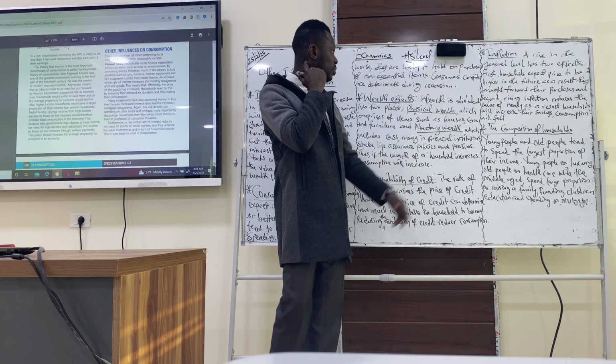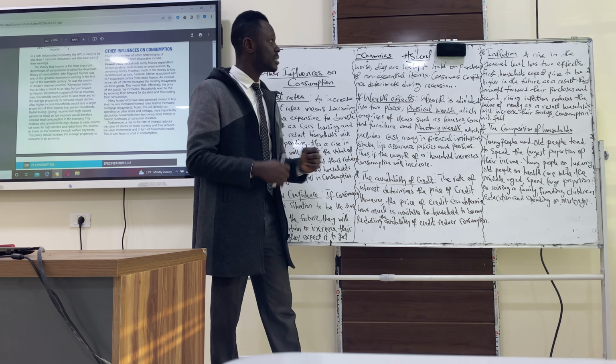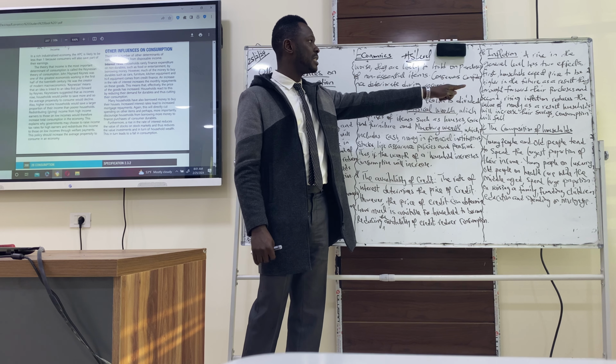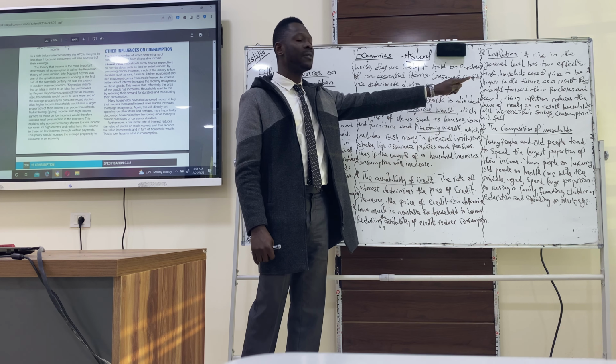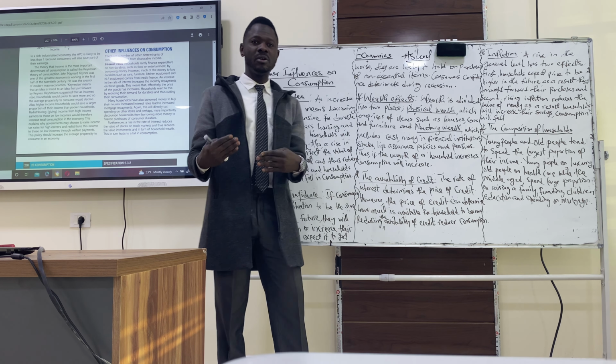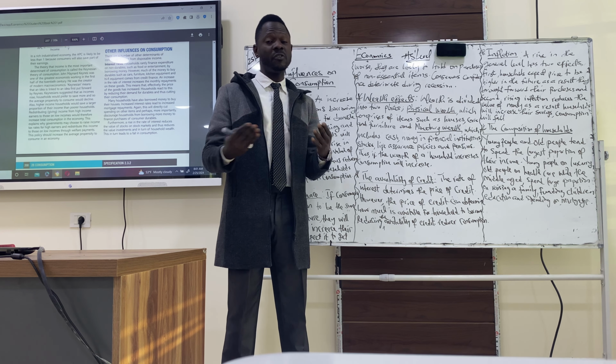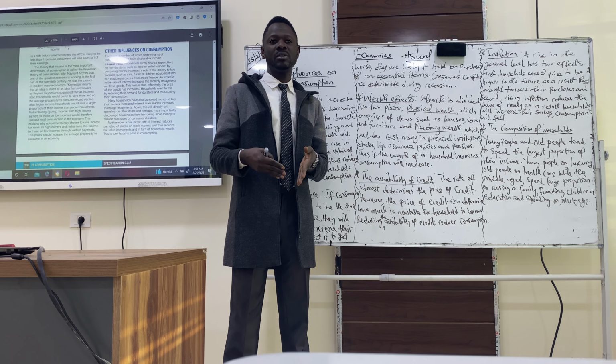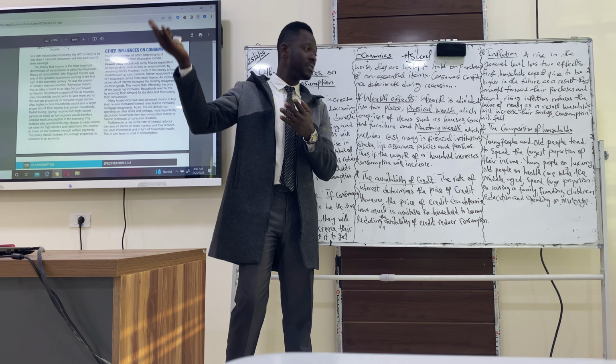Then we have inflation, which is a persistent rise in the price of goods and services. A rise in the general level has two effects. First, households expect prices to be higher in the future. As a result, they bring forward their purchase. So if households expect the price of, for example, a car to increase in the future, they buy it now so that they don't have to pay that higher price in the future.